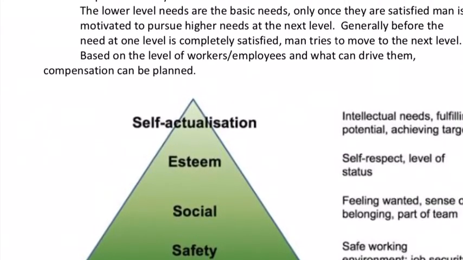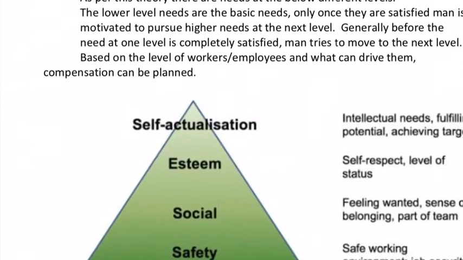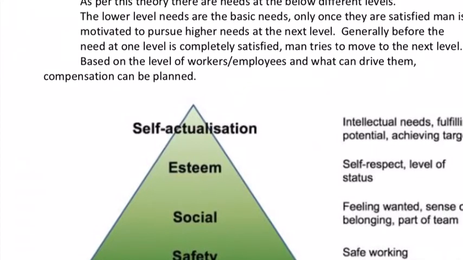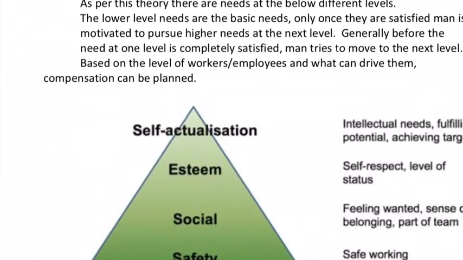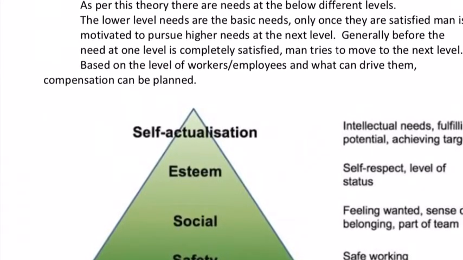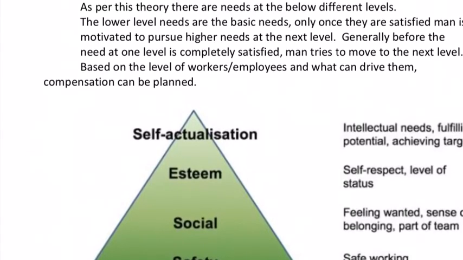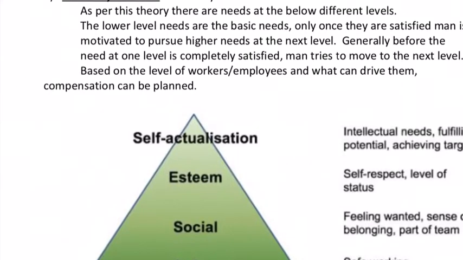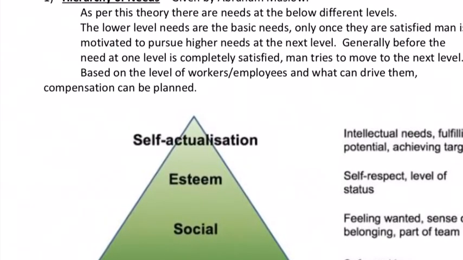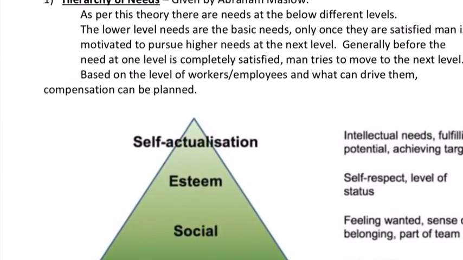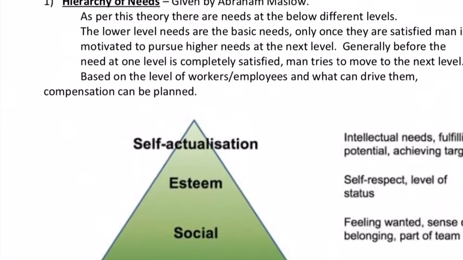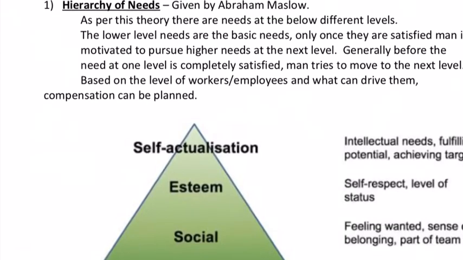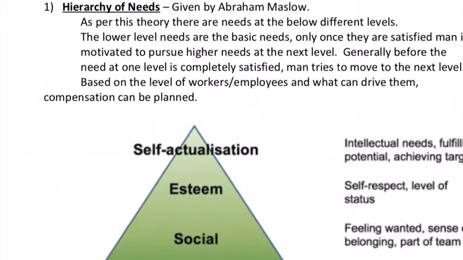Moving on, the next is the two-factor theory proposed by Frederick Herzberg. Herzberg speaks about 2 different sets of factors. One he calls the hygiene factors, the other one is the motivational factors. Hygiene factors include things like working conditions, salary, insurance, relationship with superiors, subordinates, and so on. The other factors, which he calls the motivational factors, include recognition, praise, reward, responsibility, and so on.